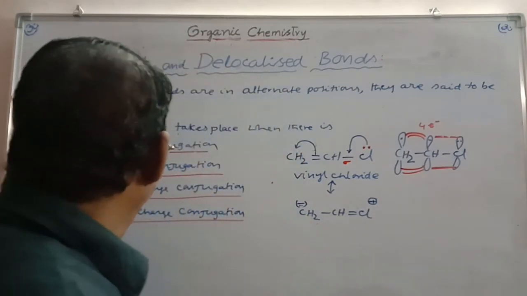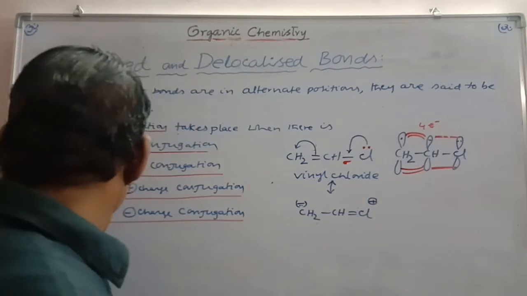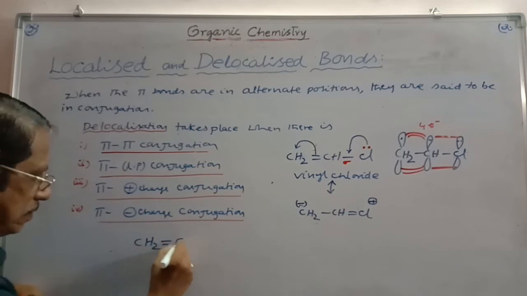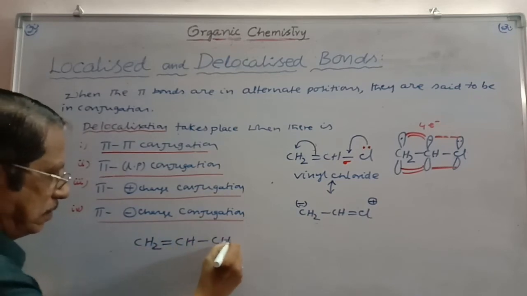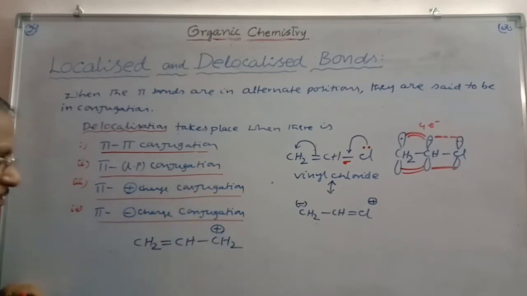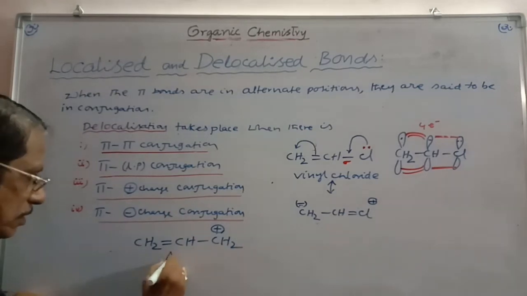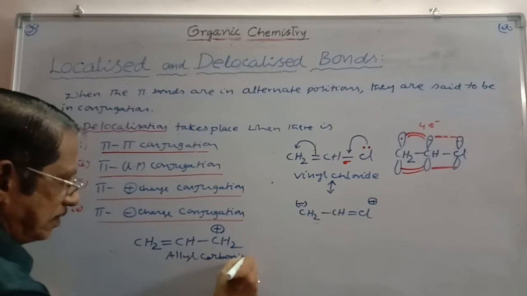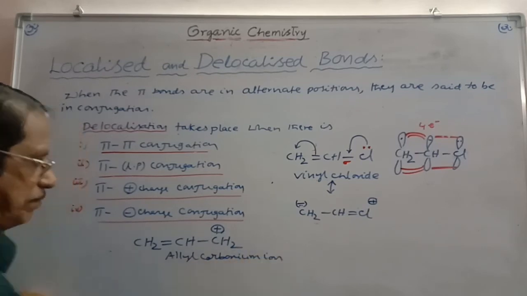The other one, pi positive charge conjugation. I am taking a bond like this. This is what you call the allyl carbocation.